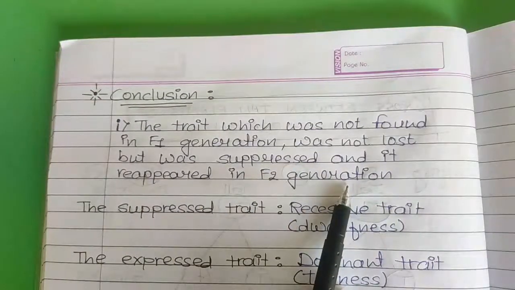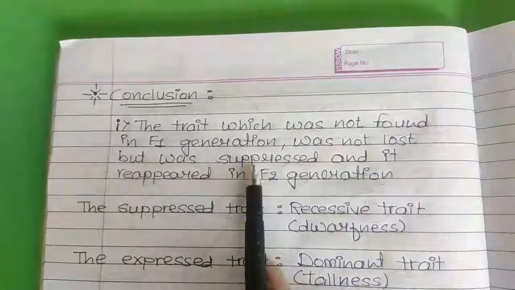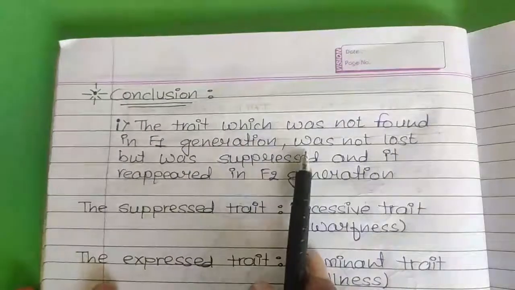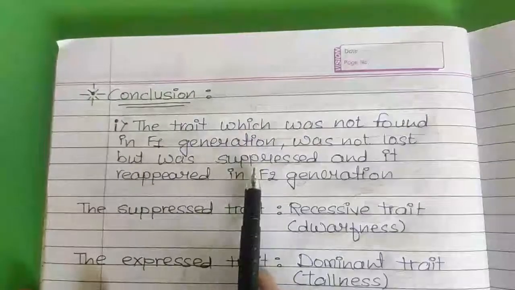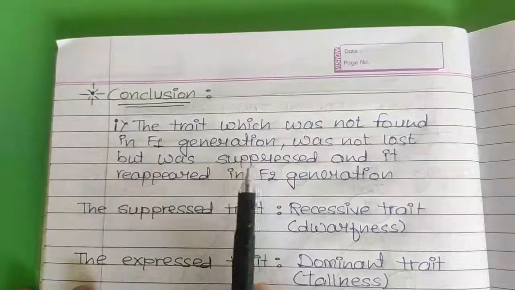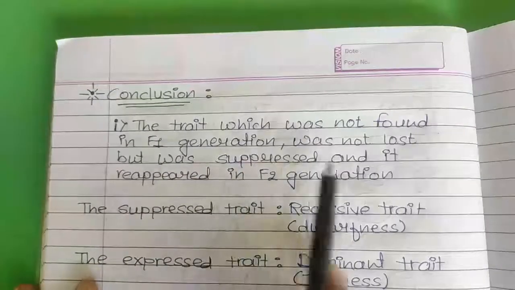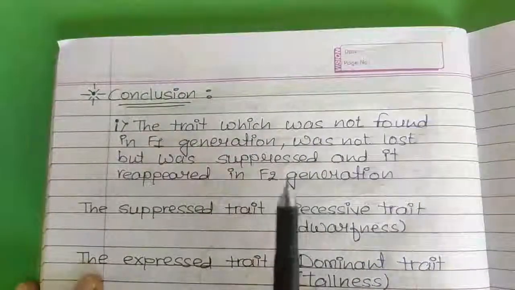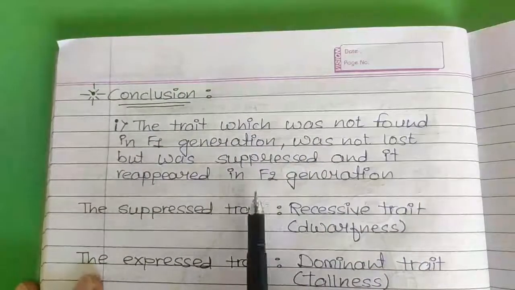He was correct only, right? We have already seen when pure tall and pure dwarf are crossed with each other, at that time 100% progeny of F1 generation was tall. There was no dwarf plant formed in first generation.